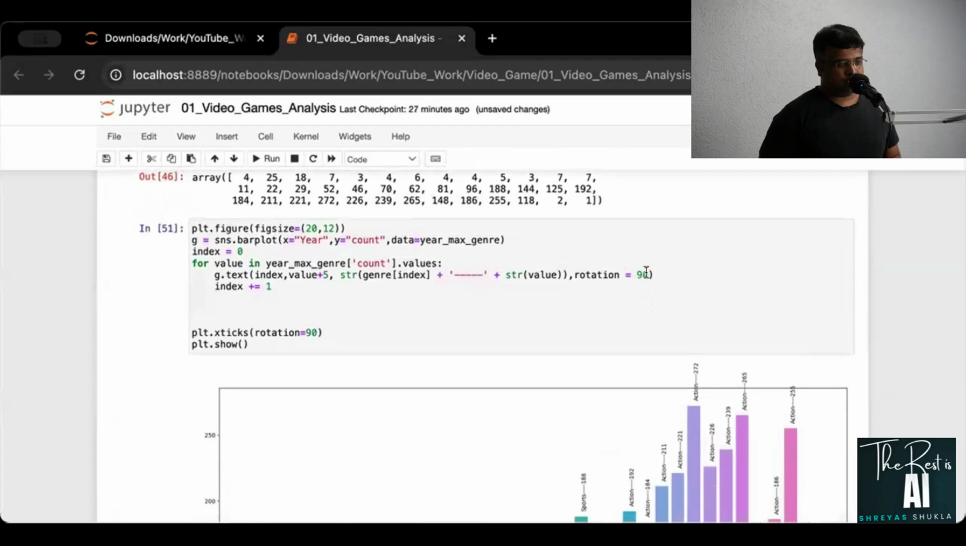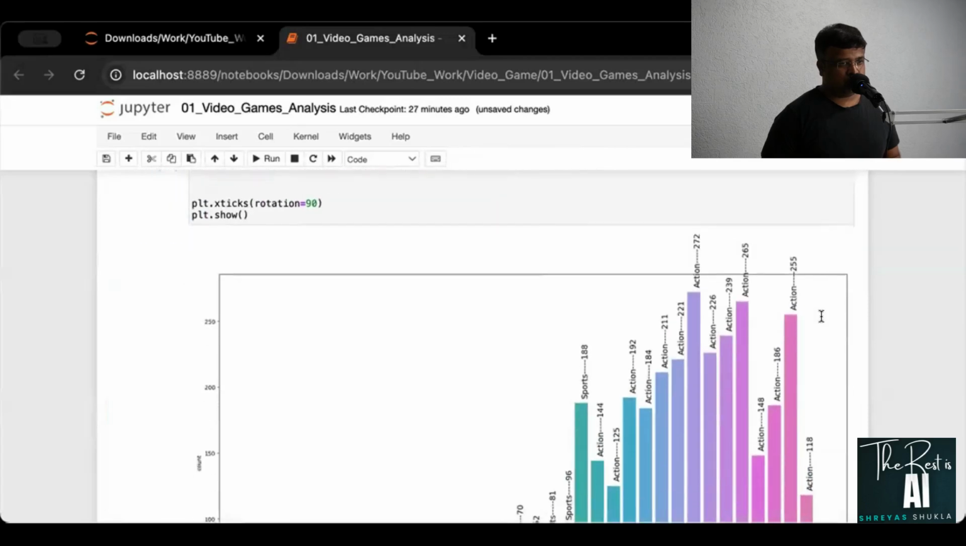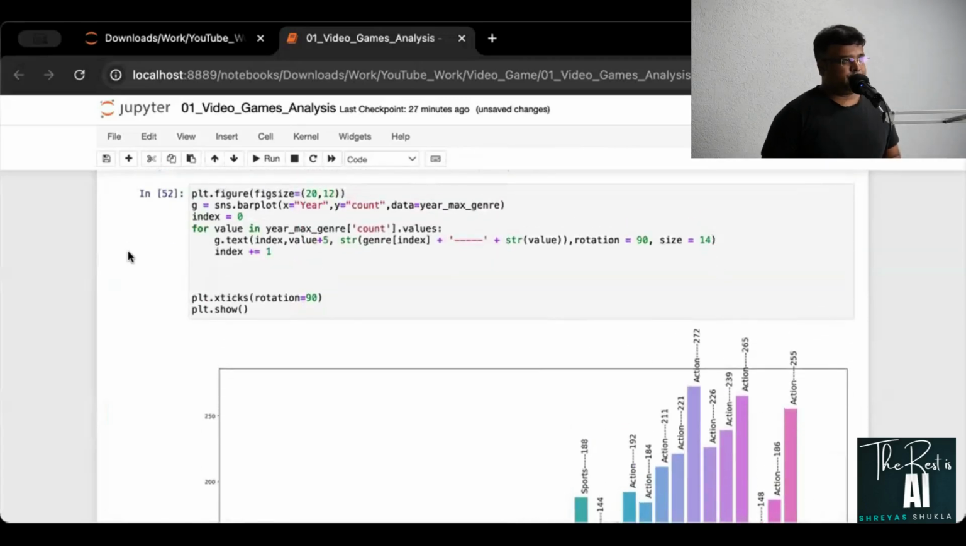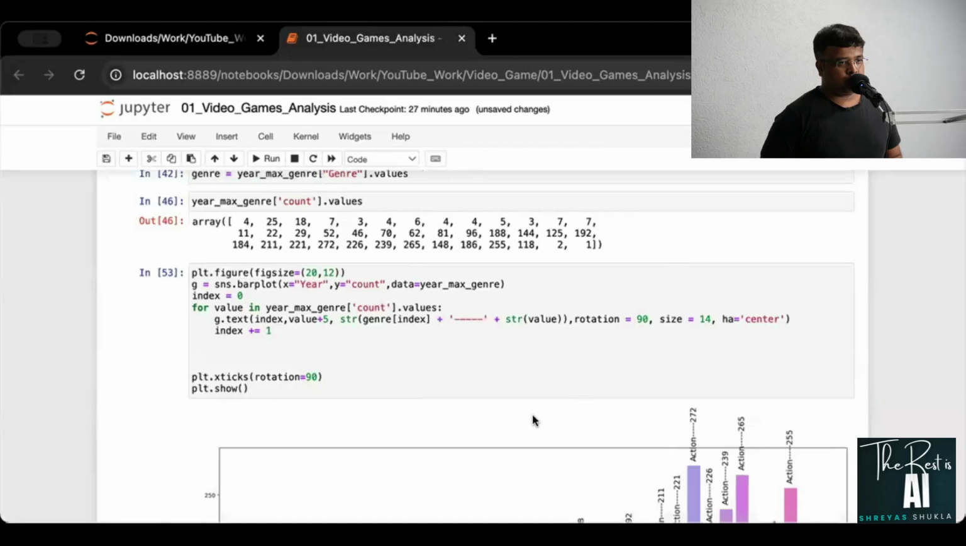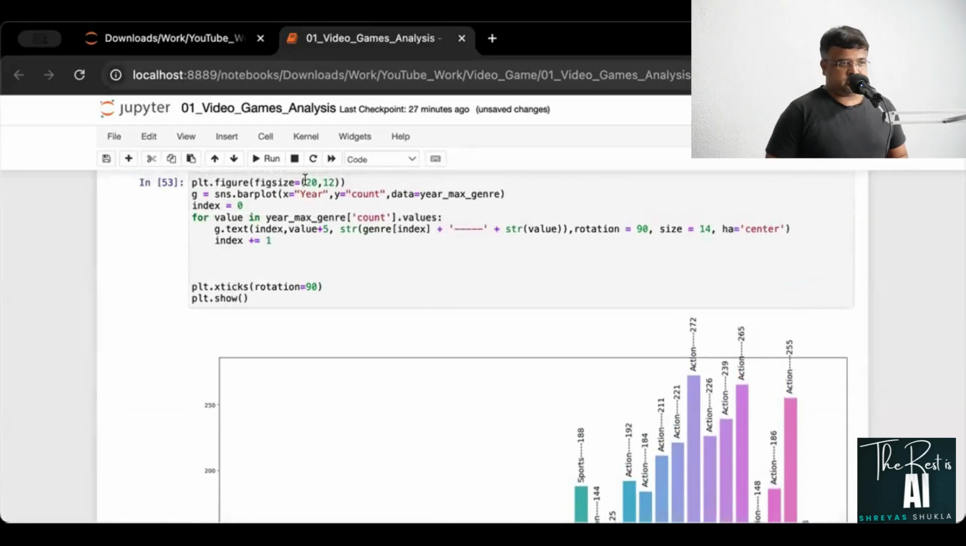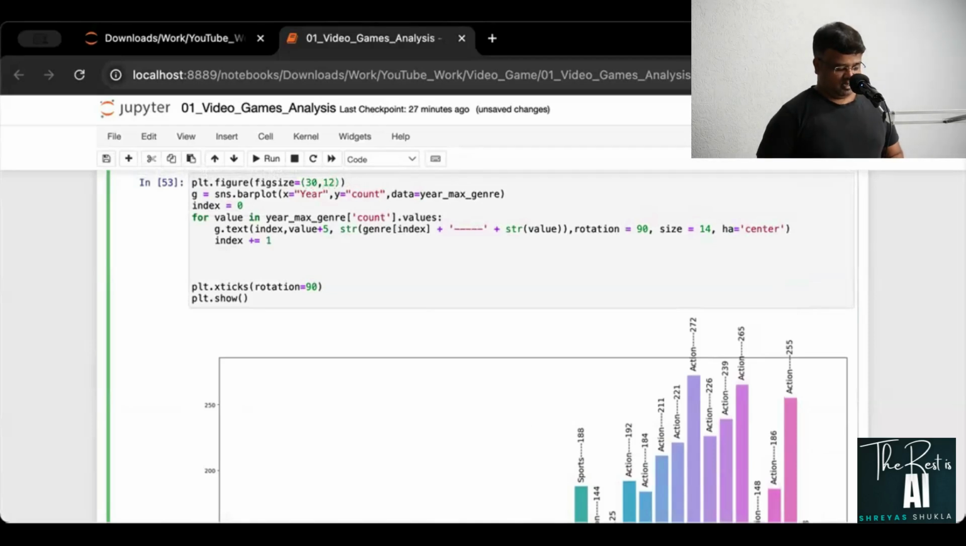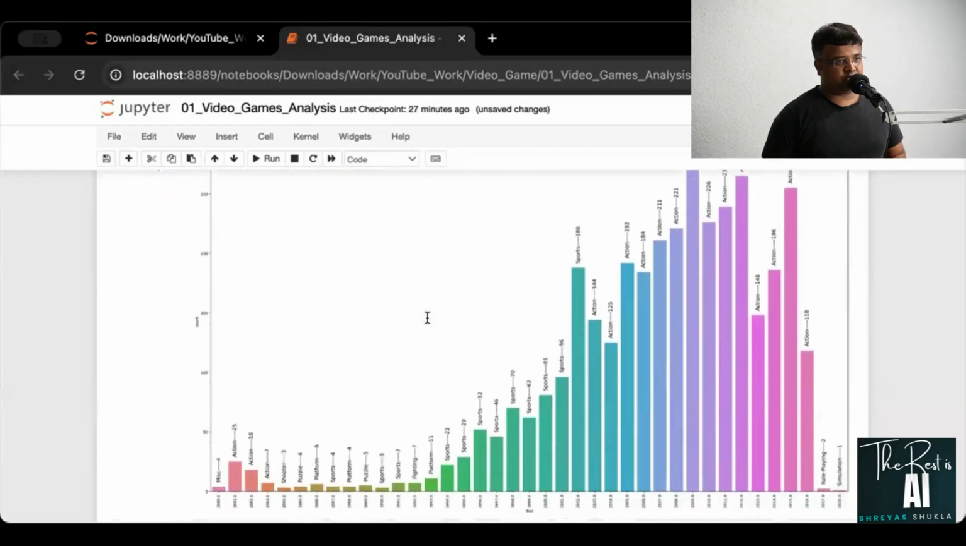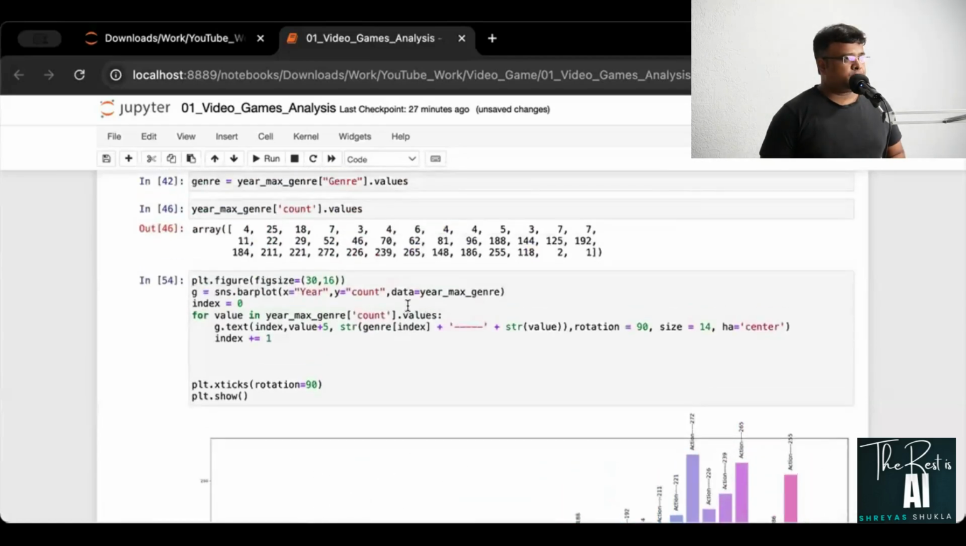So for that, you can say size is, I'll say 14. Will that work? Not particularly. It is much more readable now. I'll say this is HA center. Not good. I'll have to actually change the size of this only. I do not have any choice. So this is 30 by 16 maybe. Will that work? Not particularly well either. How can we do this then?